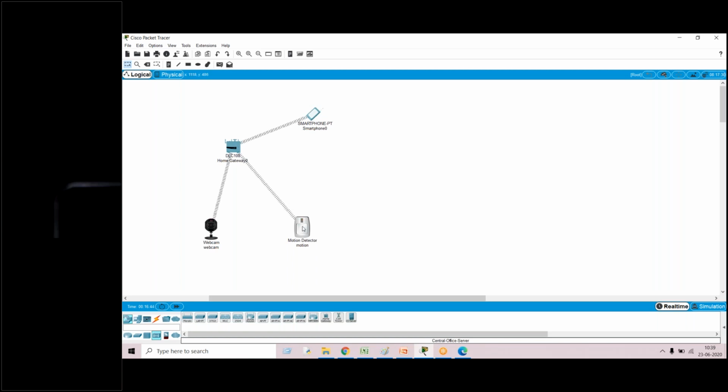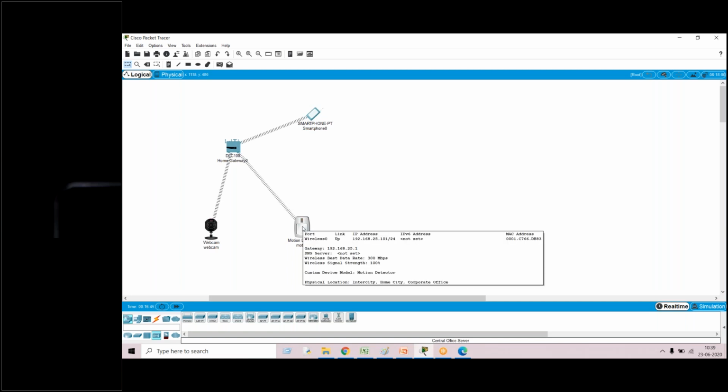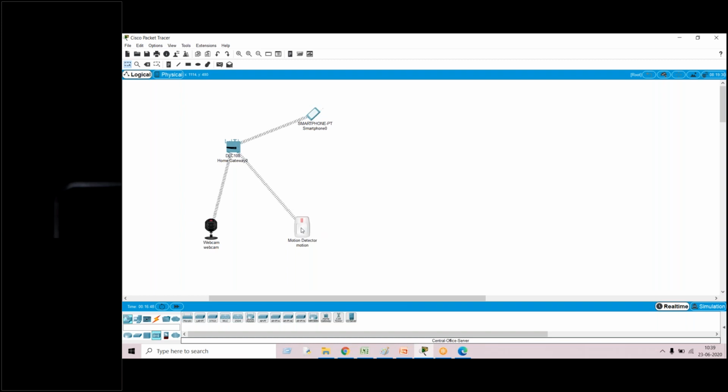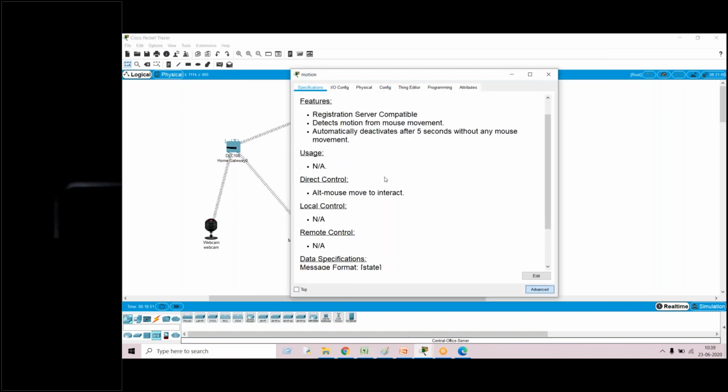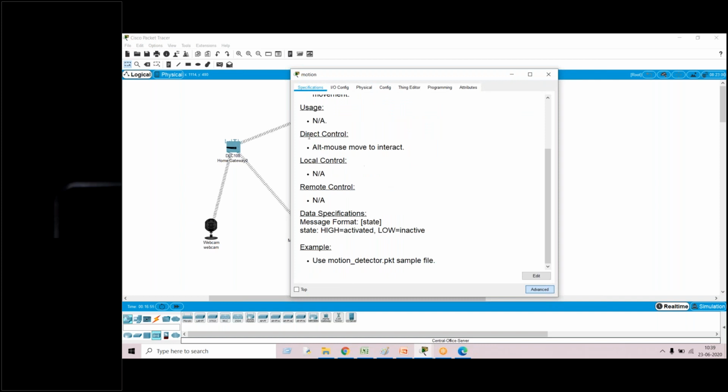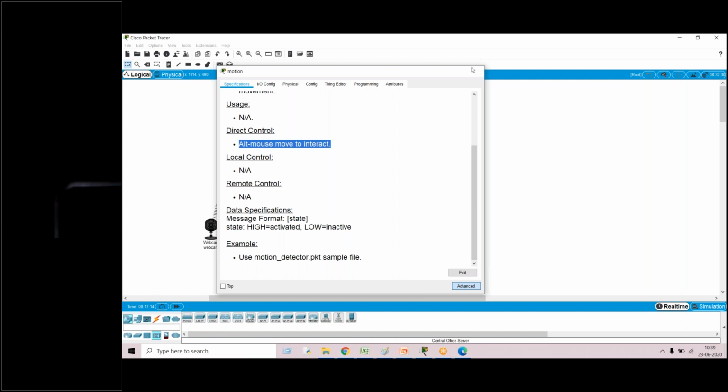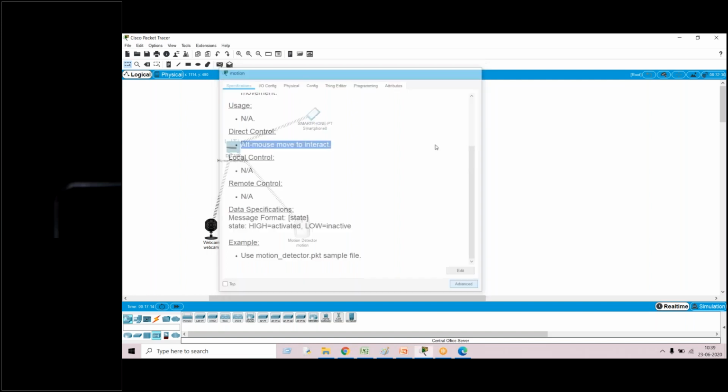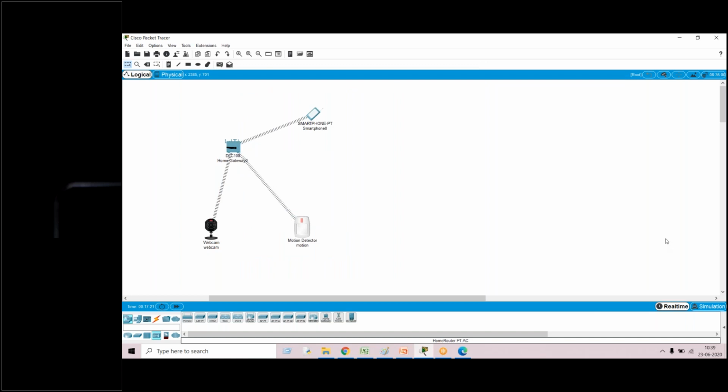Just make sure that you bring the cursor near to the motion detector and press Alt, because that is the mechanism. For any device, if you want to know how that particular device is working, just go to specification, and in the specification you see the control, direct control, Alt and mouse to interact. You just click Alt and give your mouse movement. You just bring your cursor in front of the motion detector, then it will detect it.